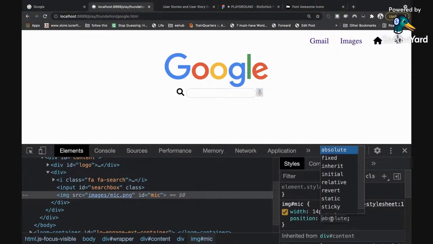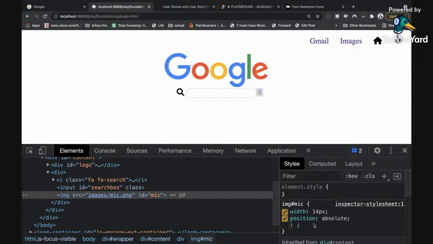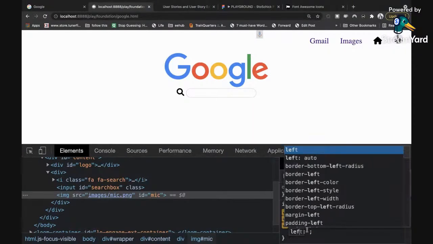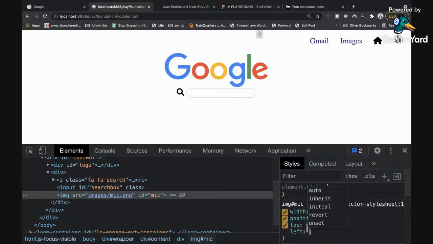Let me just show you. These are all the possible values that it can have. But right now I'm using absolute because I want to position my microphone inside this box. So I'm going to say top is about 10. My left, okay, let me do my left first. I'll come back to the top because I need the top to move though.